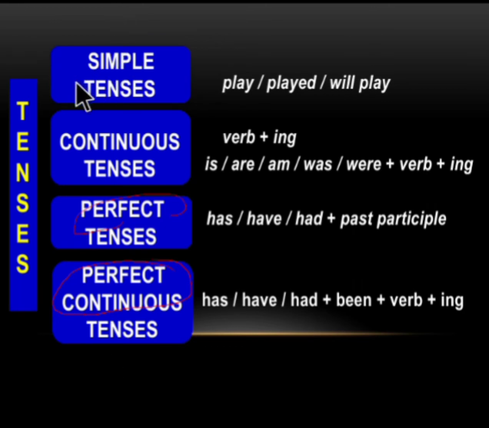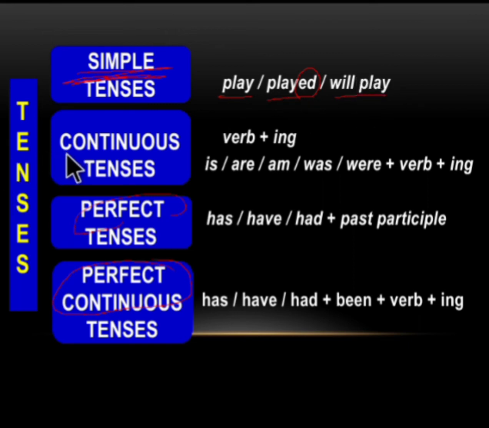What is a simple tense? Simple tense is otherwise called as indefinite tenses. And in this tense, the verbs remain in the actual form depending upon the tenses. That is, if it is present tense, it will be as play. In the past tense, it will be as played, like ed will be added, or it will be an irregular verb. And in the future tense, it will be either will play or shall play depending upon the first person or second person pronouns. So this is the simple tense.